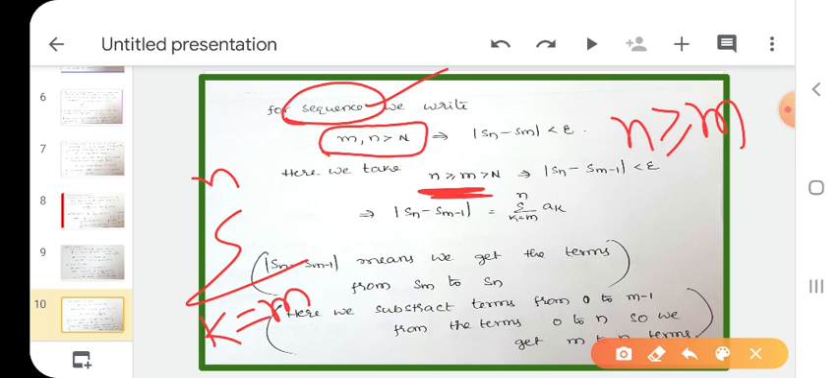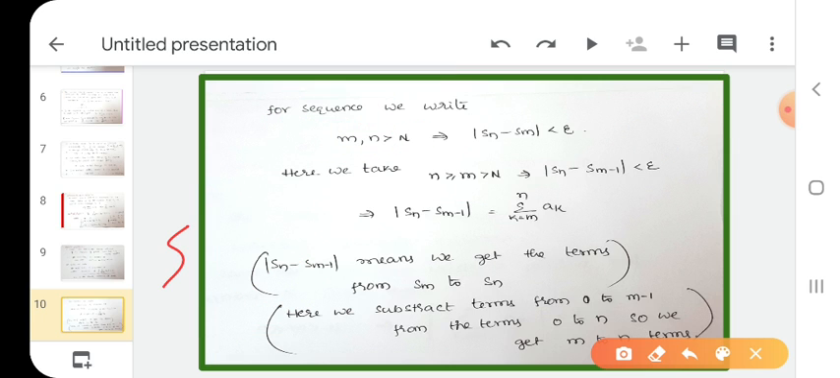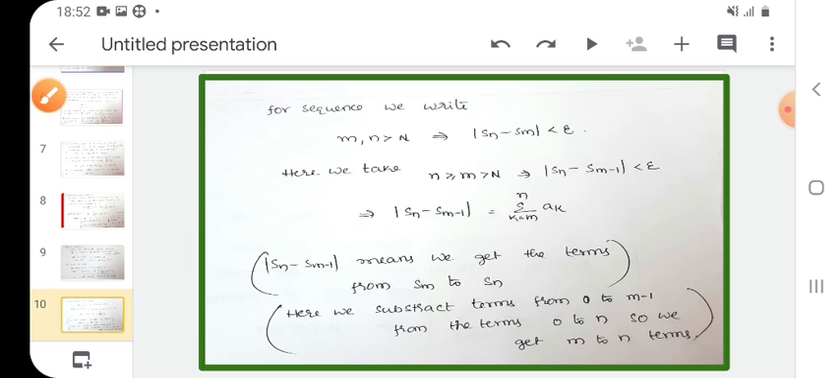In Cauchy sequences, there is no relation between m and n. These two are separate sequences. But here this is the summation k equals m to n. That means m is small, n is greater. So we write n greater than or equal to m. Both we take greater than capital N. This is the common point. That implies, what do I write here?